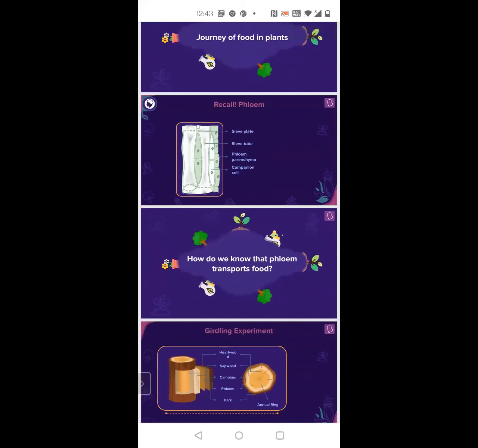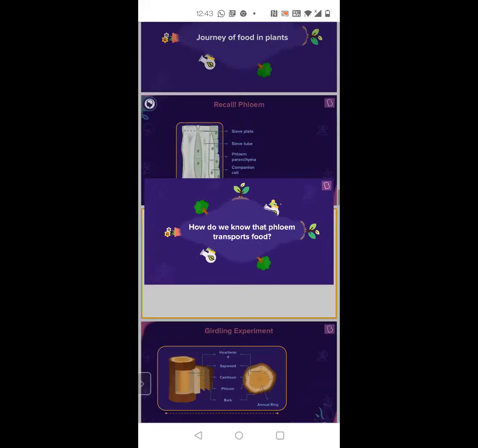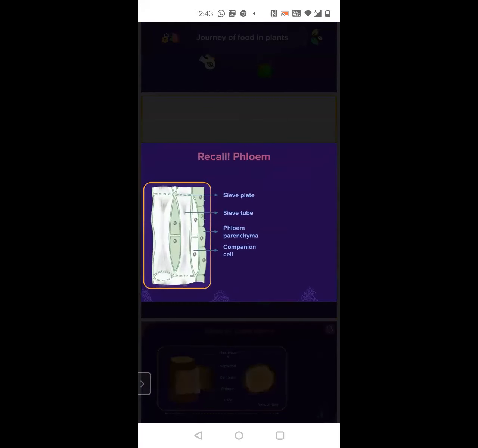The phloem parenchyma. Yes, the outermost layer is the phloem parenchyma. Ma'am, everything is living in phloem except one thing, no? Yes, only phloem parenchyma is living. Remaining are dead. It is the opposite in xylem. Everything is living, one is dead. Correct, ma'am. In xylem also, xylem fibers are dead, and everything else is living.